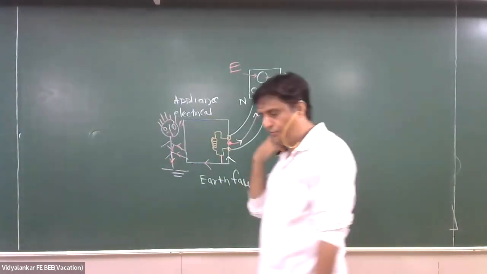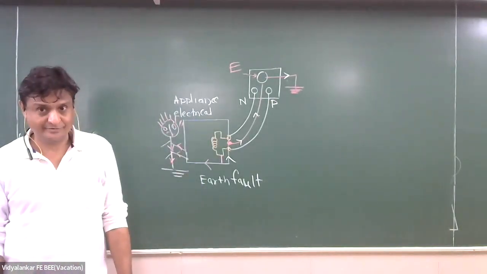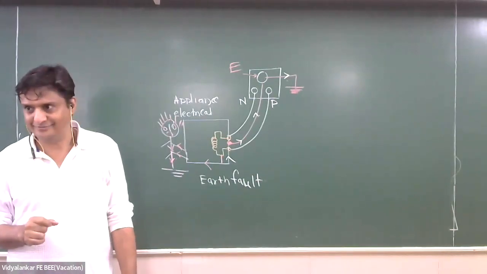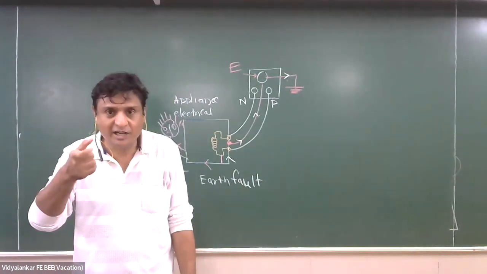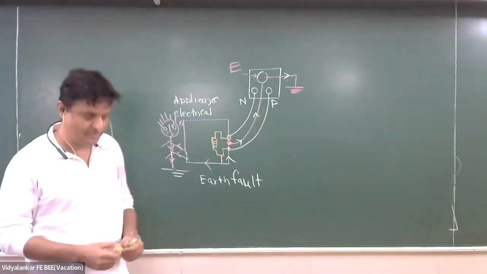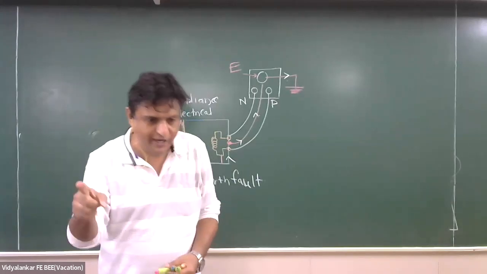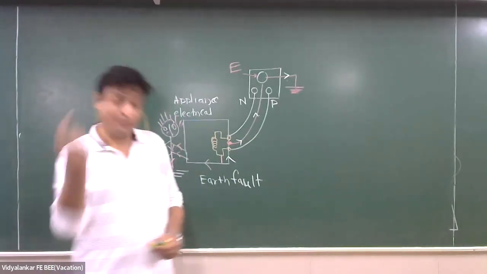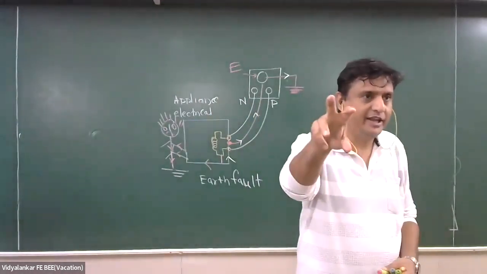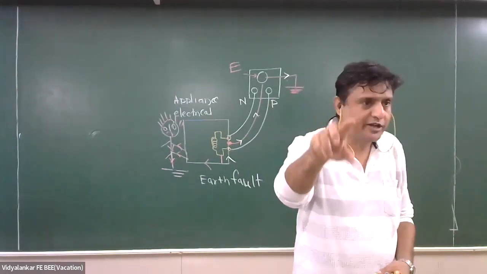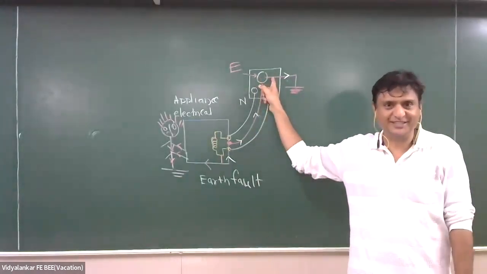One very interesting question to you. Why is the earth socket bigger and the earth pin longer? Understood my question? So when you put the plug in the socket, the first contact made is on the earth side. When we plug in, which contact should happen first? It should be earth. Is it a preventive, a safety measure?